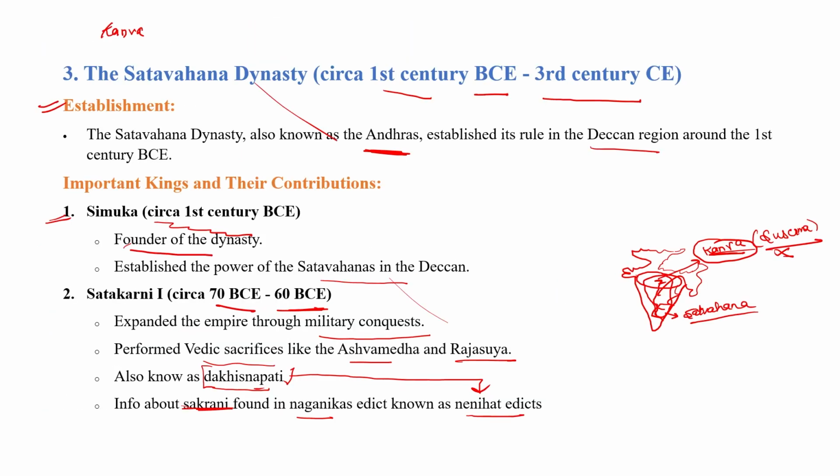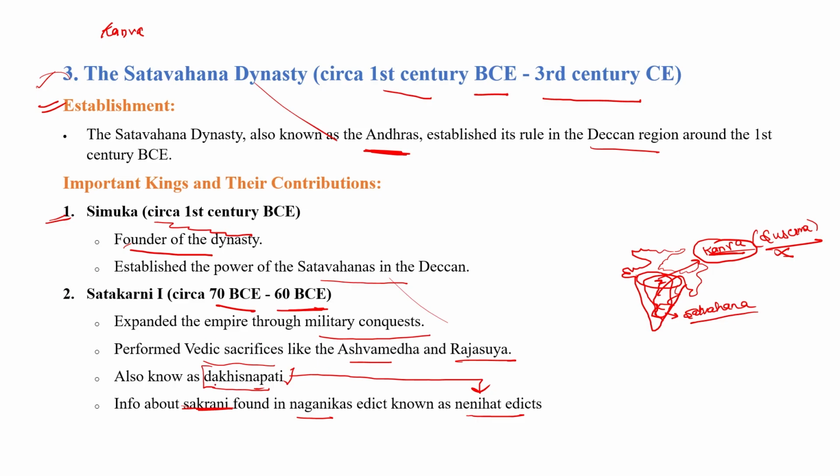This was the King series related to Satavahana. In this King series, we have discussed the origin of the Satavahanas. They came from the south, that's why they are known as the Andhra dynasty. Also, the Satavahana dynasty was explained in the Puranas. Also, in the Puranas, they were known as Andhra Bhratya.